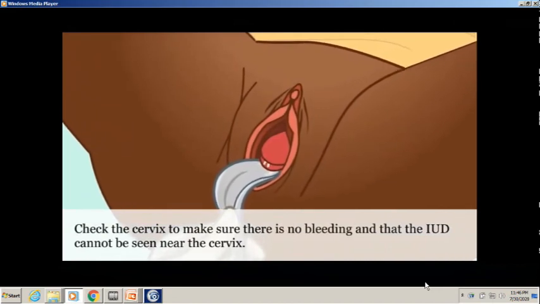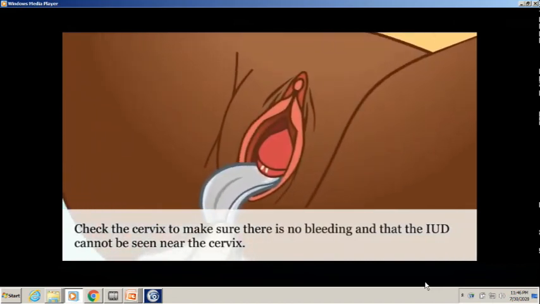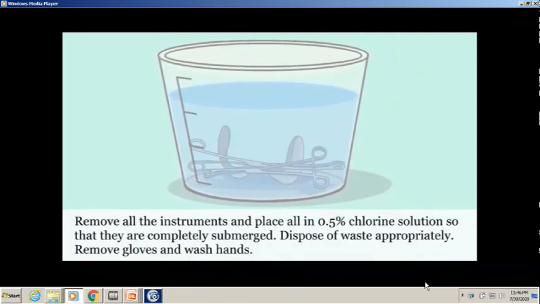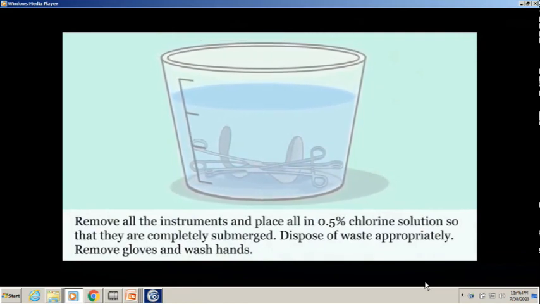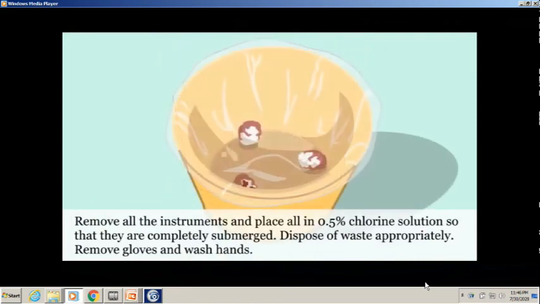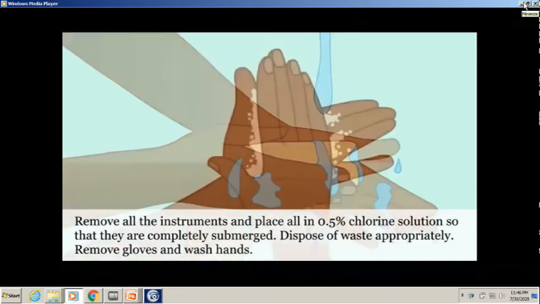Remove all the instruments and place them in 0.5% chlorine solution so that they are completely submerged. Dispose of waste appropriately. Remove gloves and wash hands. Tell the woman that you have finished fitting the IUD.